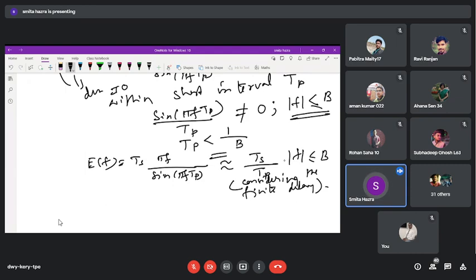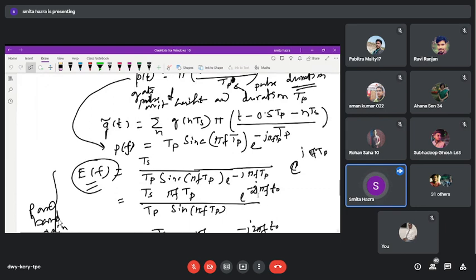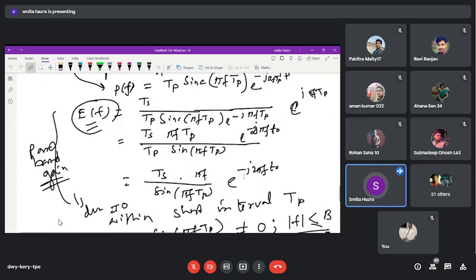To have a passband gain, the denominator should be small but not zero. If it is small, then as you know sine theta is almost equal to theta. This condition is imposed here. So pi f TP, pi f get cancelled out. We get approximately TS by TP. So the relationship for f within the passband exists. We have combined it with e to the power minus j 2 pi f t naught, but that is only to define the finite delay involved within the EF or the PF.